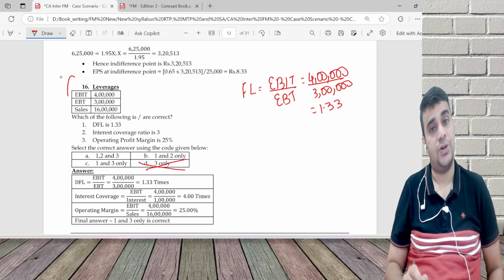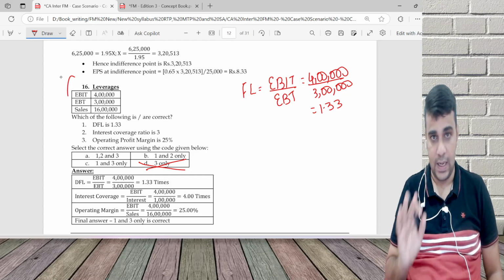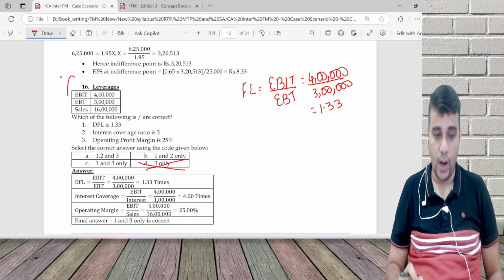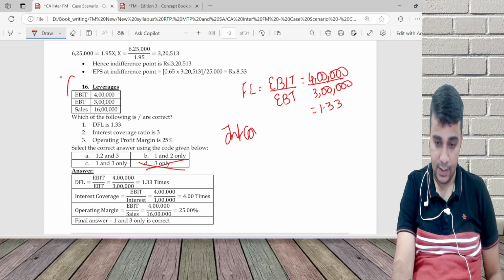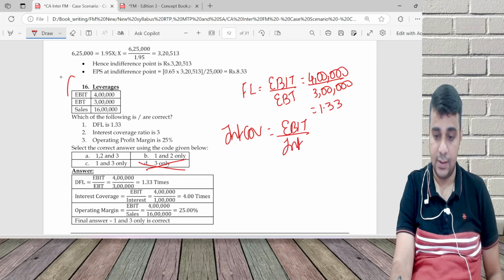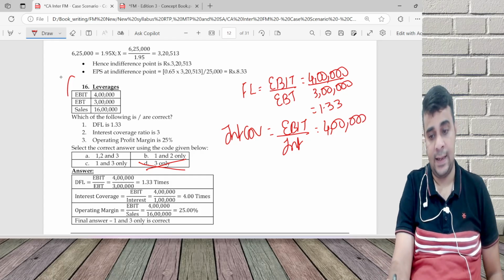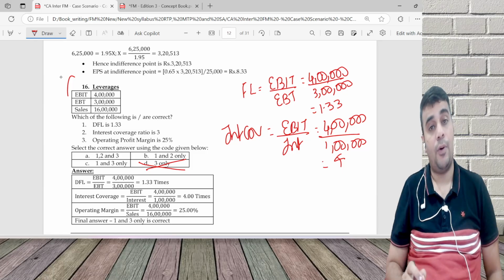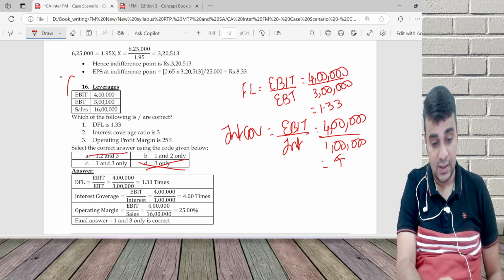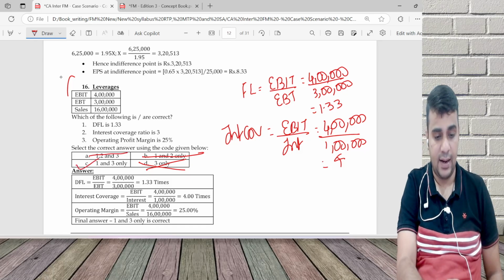This is called the elimination route. I have removed one option. I've not got to the answer, but I've removed one option. Interest coverage. The interest coverage formula is EBIT by interest. EBIT is 4 lakh. Interest is 4 minus 3, the gap between EBIT and EBT, 1 lakh. So 4 times. Point number 2 is incorrect. Point 2 can't be right. The right answer is 1 and 3 only.